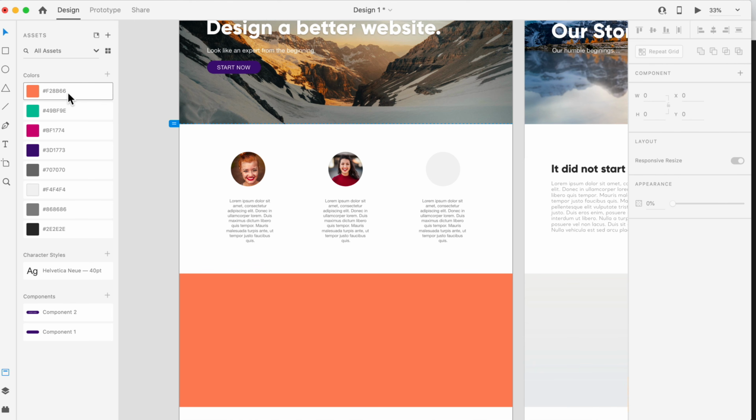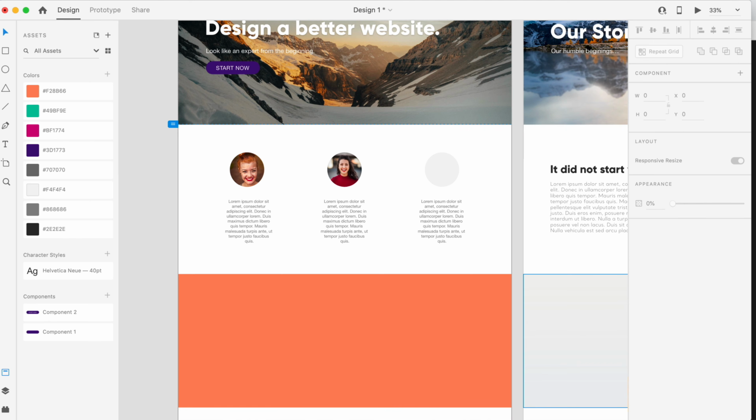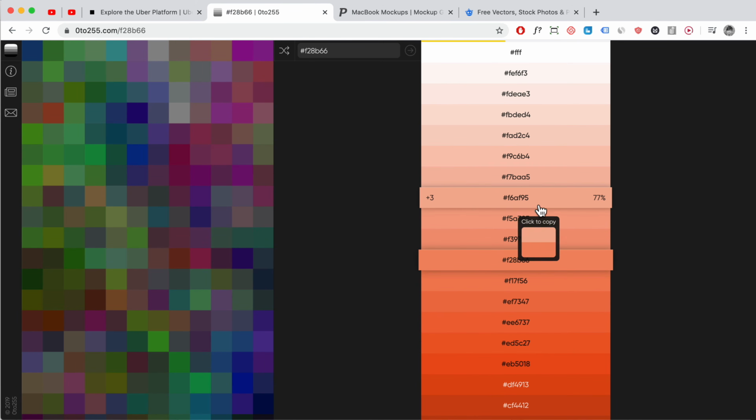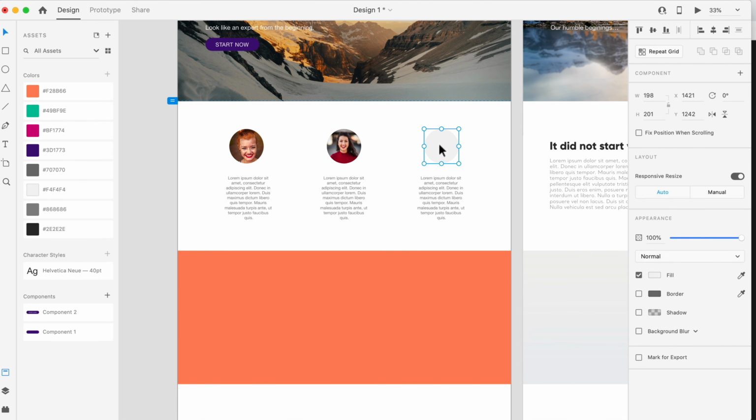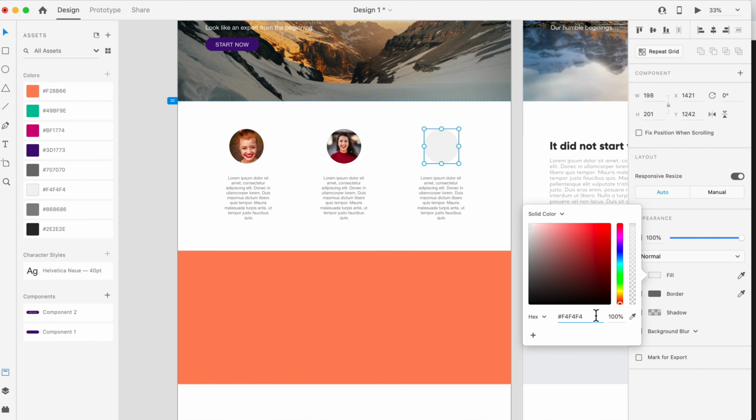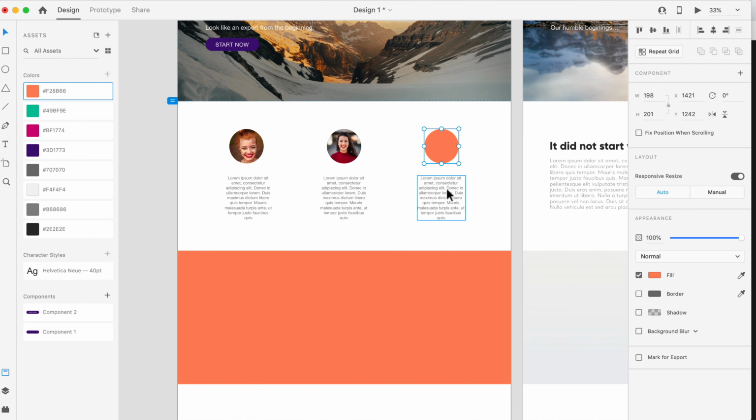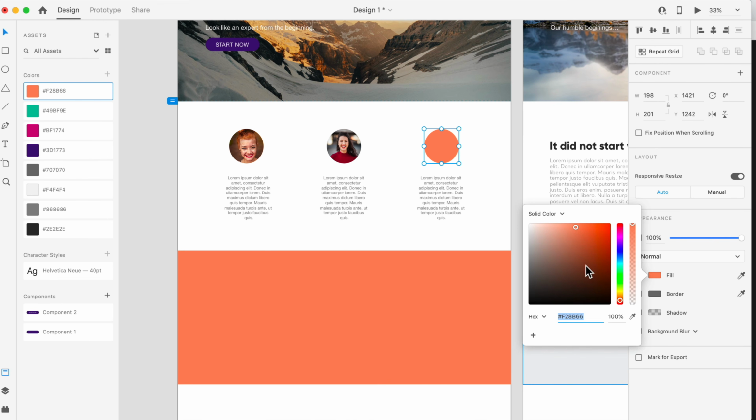So what you can do is take the color code, go back to the website over here, and use a shade of that original color. That way it still keeps things consistent in terms of the color scheme. You're not introducing a completely new color. For example, something like this, we can just paste that in, and it's still in the color scheme. If you use the same color, then it just doesn't look as good. So that's what you can use it for.